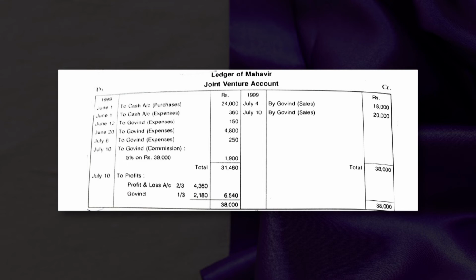If we subtract 31,460 from 38,000, it comes to 6,540. This is the amount of profit which was shared between Mahavir and Govind in the ratio of 2/3 and 1/3. That is, share of Mahavir 4,360, share of Govind 2,180. So total is 6,540. So 38,000, 38,000.